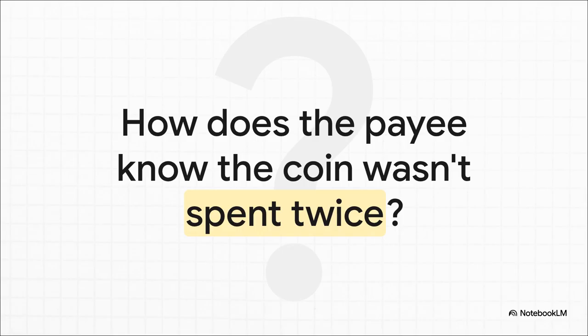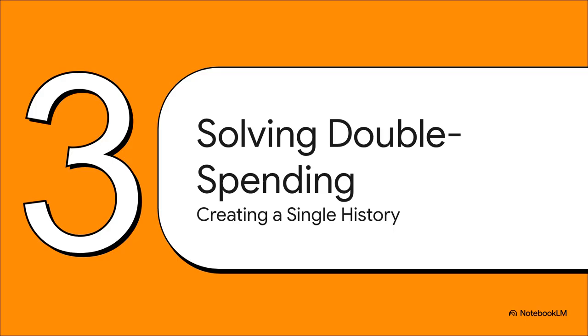Okay, this is a great system for proving who owns what, but there's a giant gaping hole in it. What stops owner 1 from sending this coin to owner 2, and then immediately creating another conflicting transaction, sending the very same coin to owner 3? This is the famous double spending problem, and solving it without a central bank is the real genius of this paper. So to solve this, the network needs a way to agree on a single shared history of every transaction. It needs to know which payment came first. In a traditional bank, the bank just decides, but without one, you need a totally different approach.